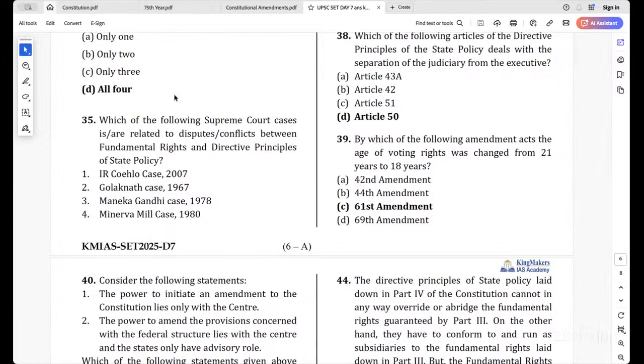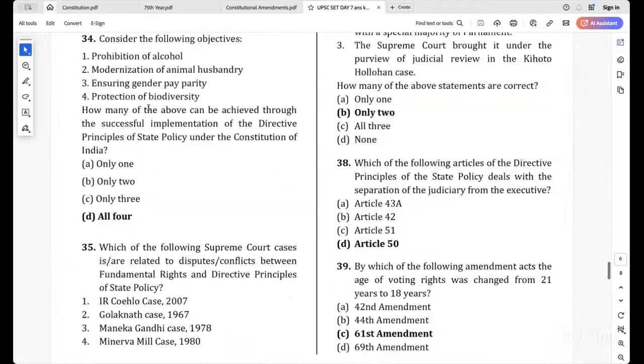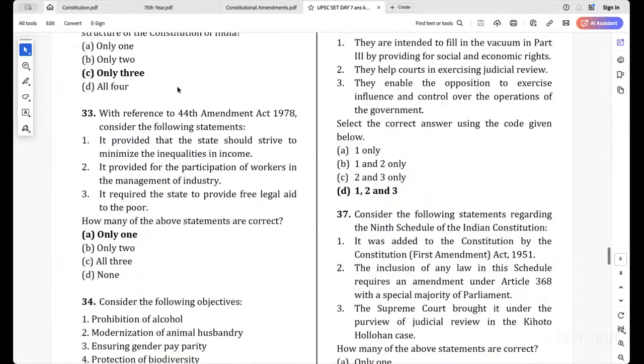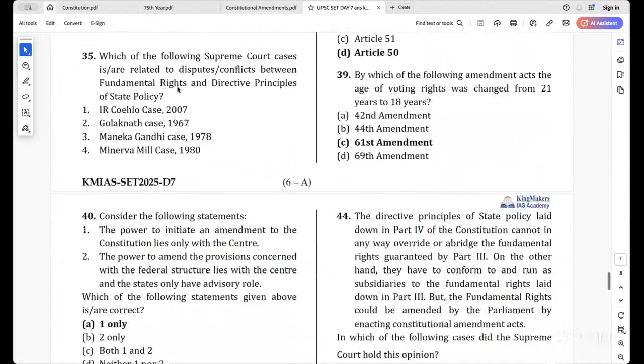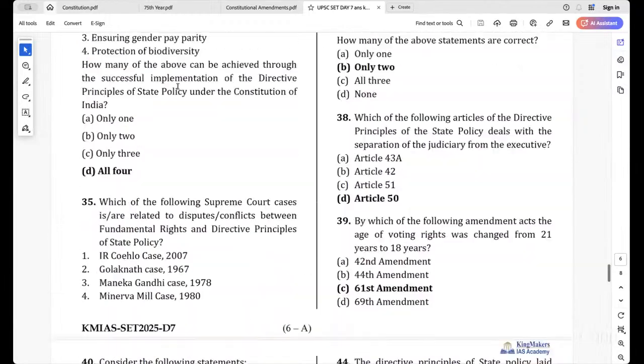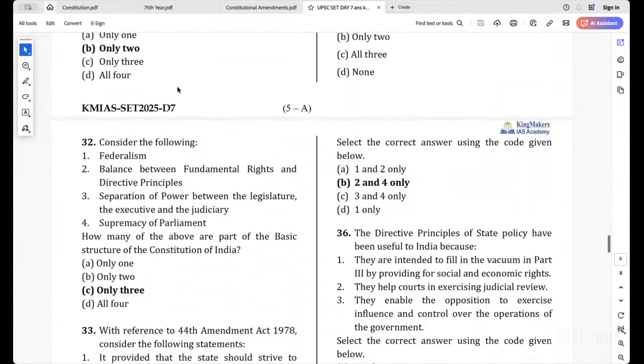be followed. Okay, then Minerva Mill case, in that only they told that fundamental rights and DPSP are the wheels of the same chariot, where the balance should be maintained between both the fundamental rights and DPSP. So the answer is 2 and 4. Clear? That is Golaknath and Minerva Mill's case.